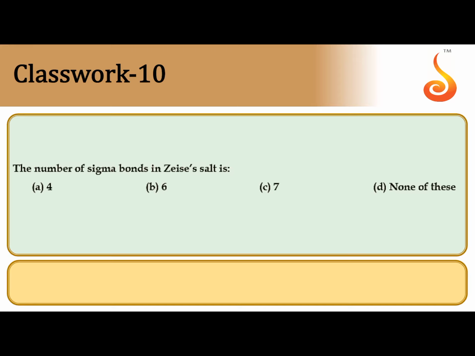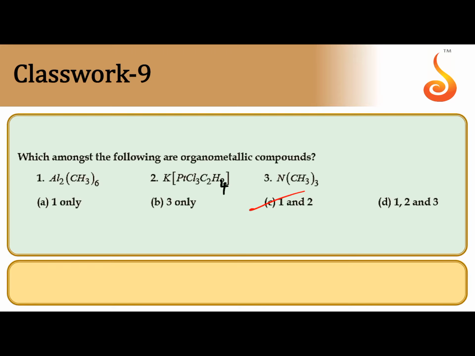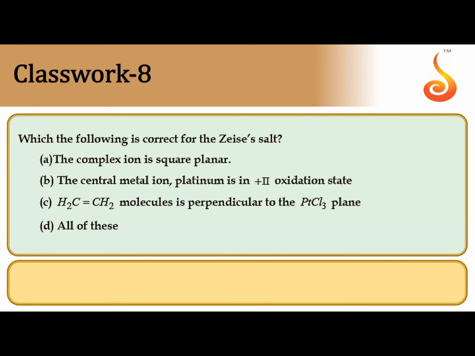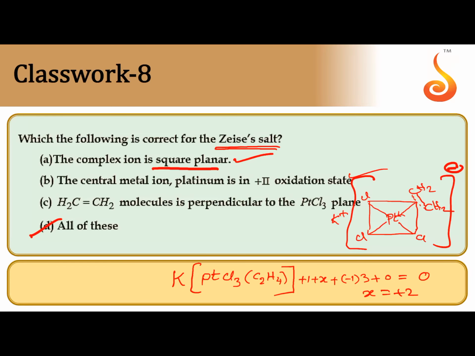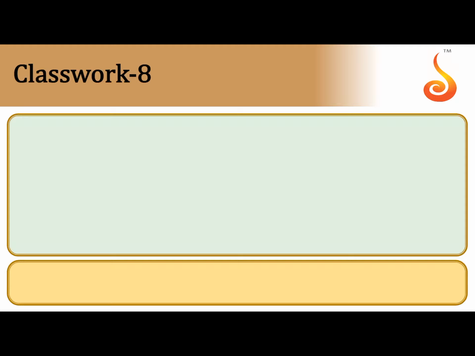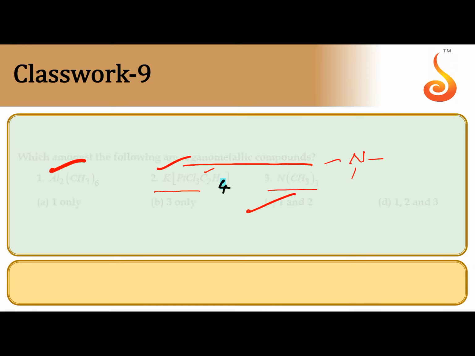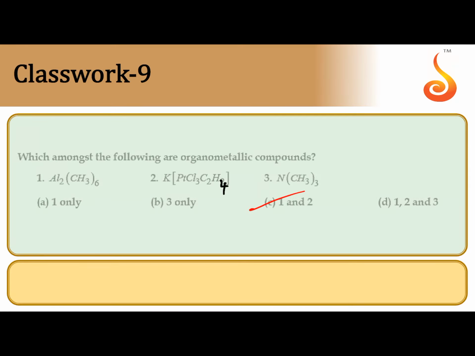The number of sigma bonds in Zeise's salt. Just now we have taken Zeise's salt. What is Zeise's salt? You observe the sigma bonds 1, 2, 3, 4, 5 between two carbons, and each carbon forming 2 sigma bonds with 2 hydrogens. So total 9 sigma bonds are there.